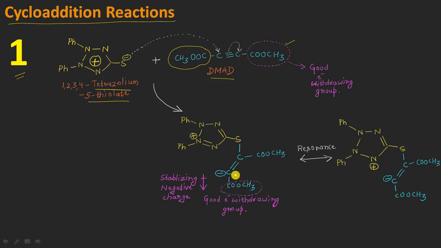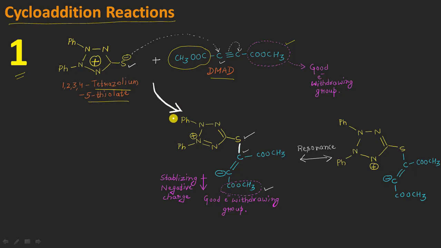So that you can see here a new bond formation will take place in between this sulfur atom and this carbon atom here. You can see this is the new bond formed here, right? And moreover, whatever negative charge will come here on this carbon atom, that will be stabilized because of the presence of a good leaving group here, right? So we can say that this is the driving force for this reaction, which is going in this direction here,